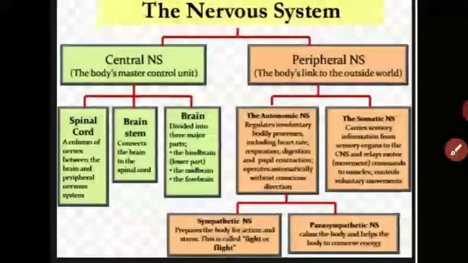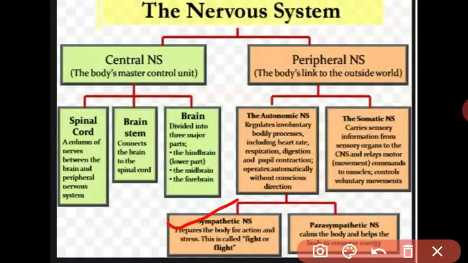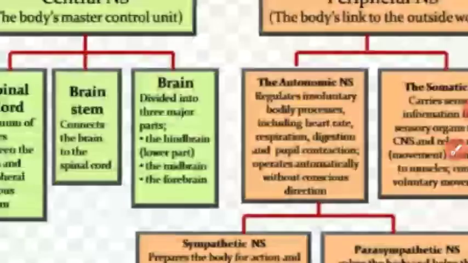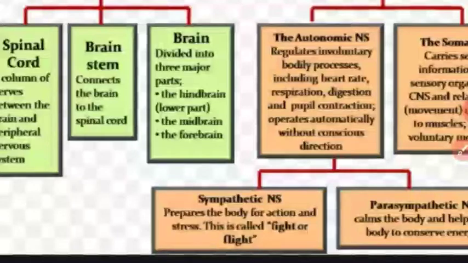The autonomic nervous system consists of two parts: the sympathetic nervous system and the parasympathetic nervous system. First we see the sympathetic nervous system. The sympathetic nervous system is the system which prepares the body for action and stress.